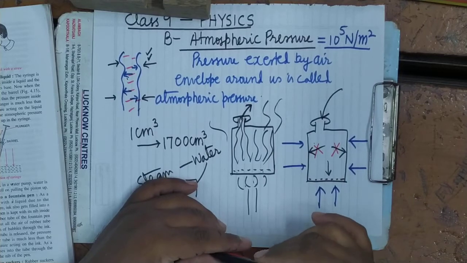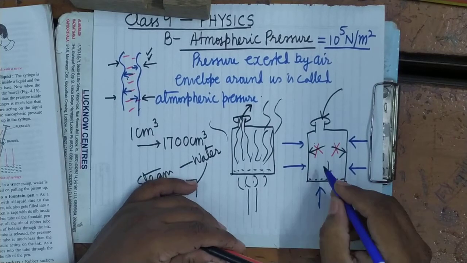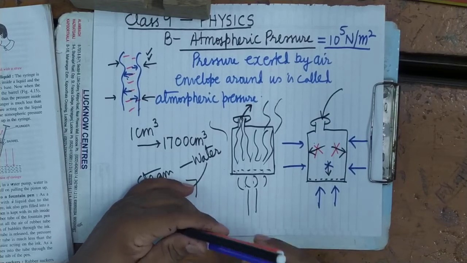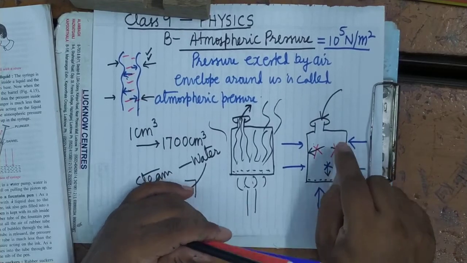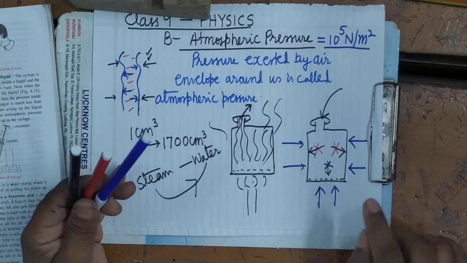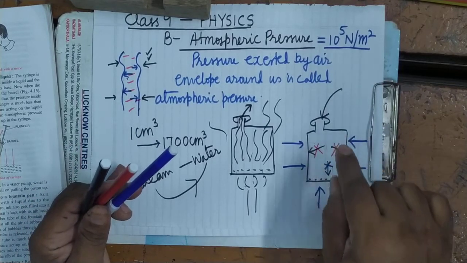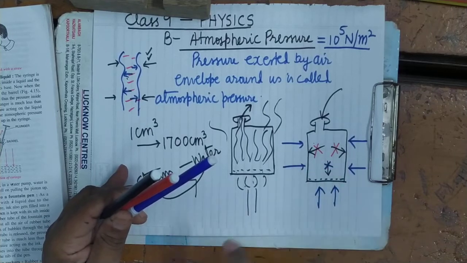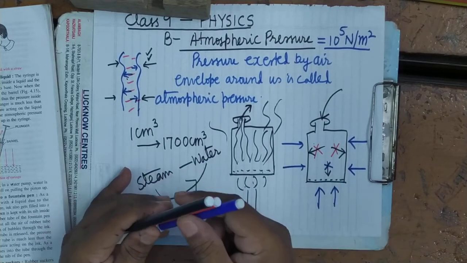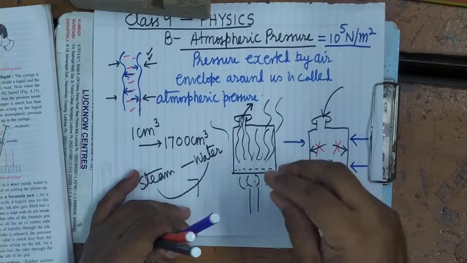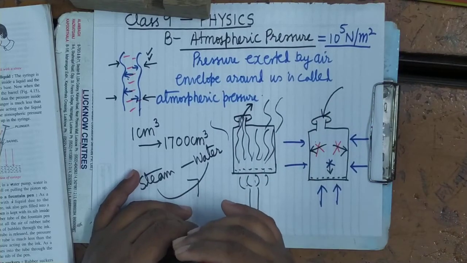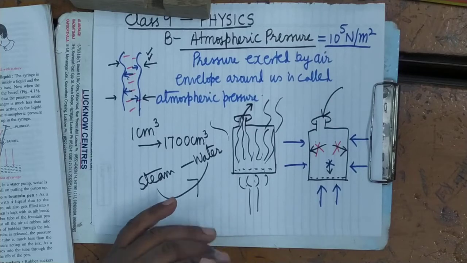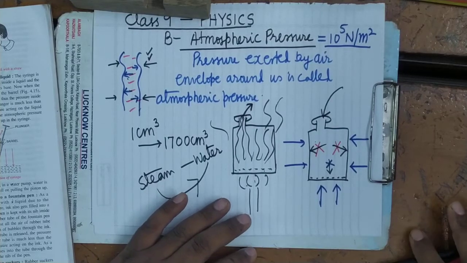Why is there no pressure inside? Because there is no air. So from inside there is no pressure in the outward direction. Only the pressure is acting from outside in the inward direction. Because of that, it will get deformed, which means its shape will deform. It is clear. So this shows the enormity of the atmospheric pressure.